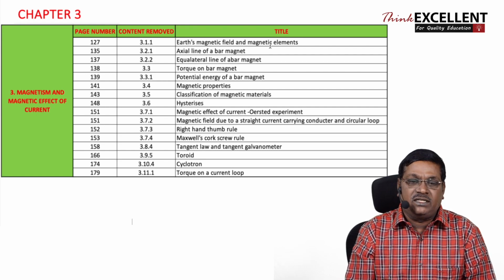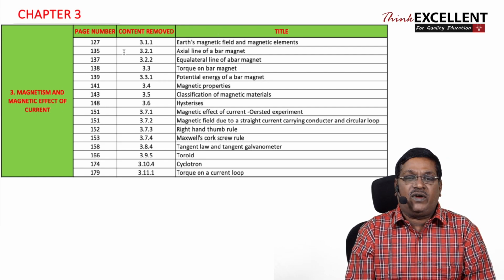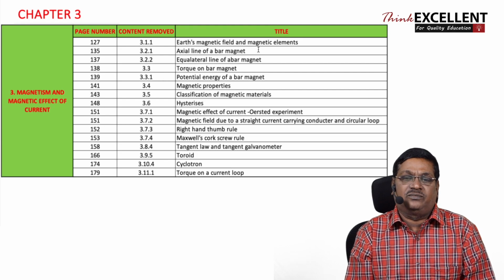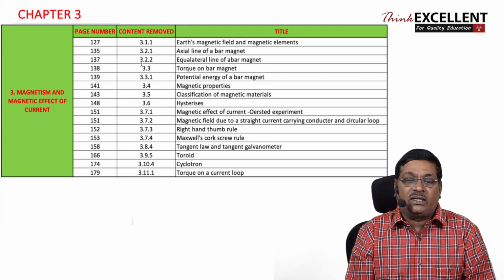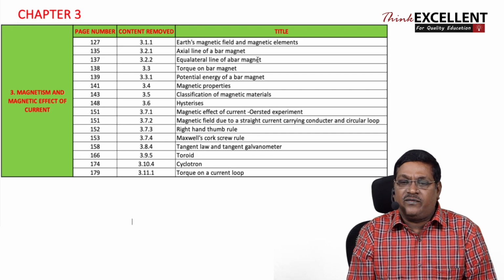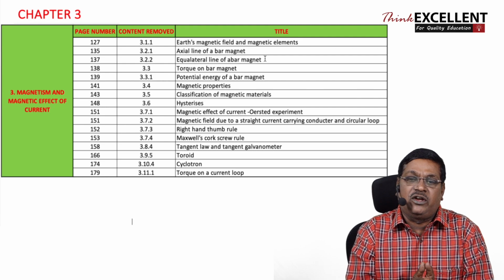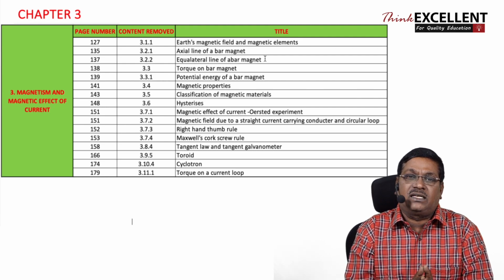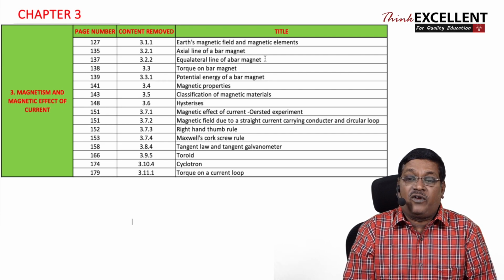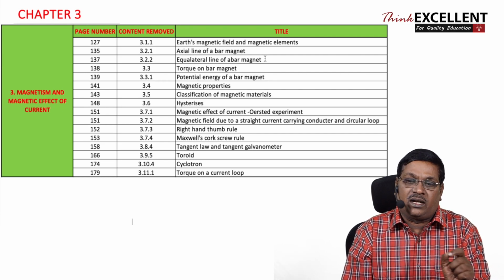for examination for this year. And in page number 135, content 3.21, the axial line of your bar magnet, it's a long derivation. Similarly, in page number 137, 3.22, equatorial line of your bar magnet. That is a big derivation, finding out the magnetic field due to a bar magnet along axial line and equatorial line. You need not prepare. It's a 5-mark question each that you can remove.